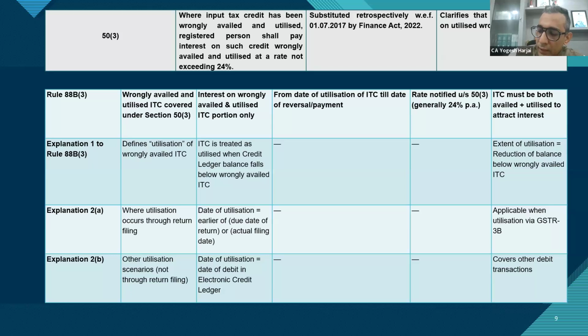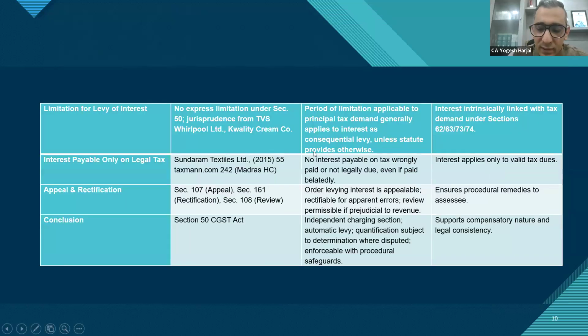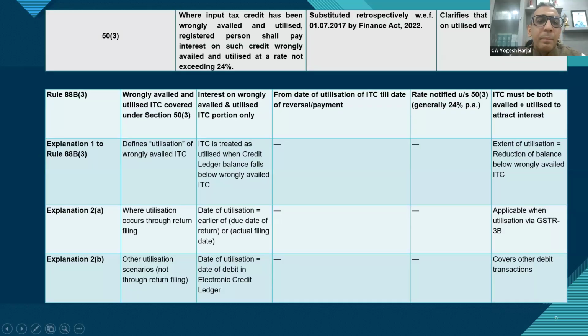Yes, sir. Although last time we even had a discussion whether credit ledger can be used for payments other than the return liability. Okay, but that is for the next time, I guess. Even that will be an interesting read.